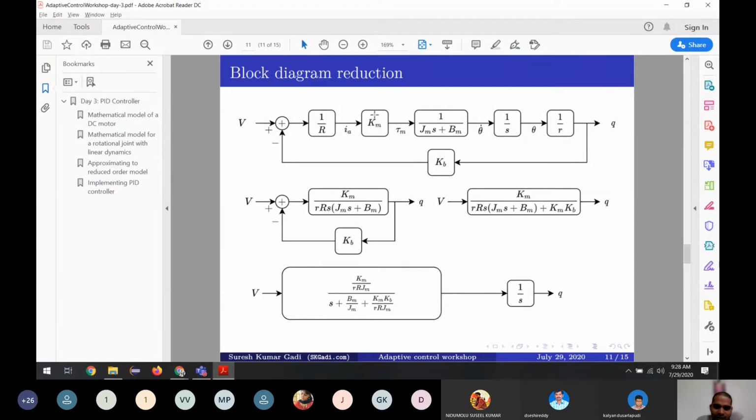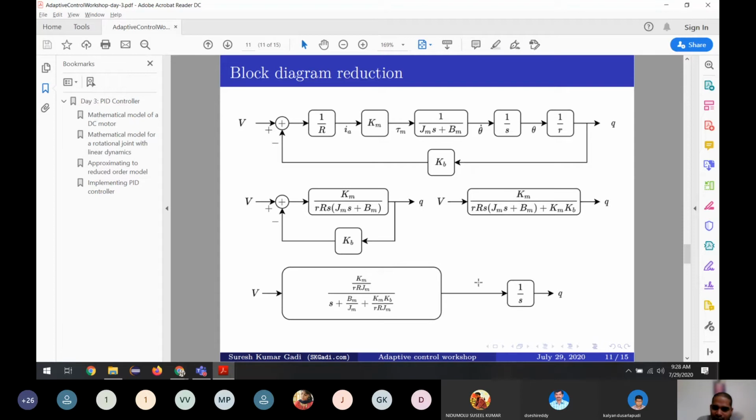And from here you can do block diagram reduction like we do in control systems. From this part we go here. What we do is multiply all these things, and this one is in a feedback loop with KB. So if you do block diagram reduction, you get this one.